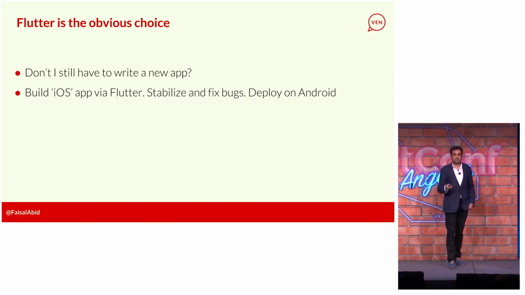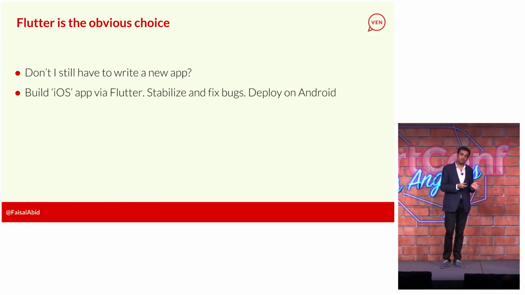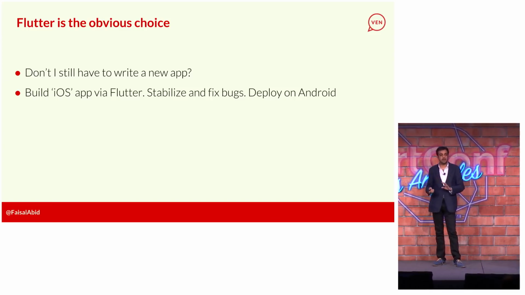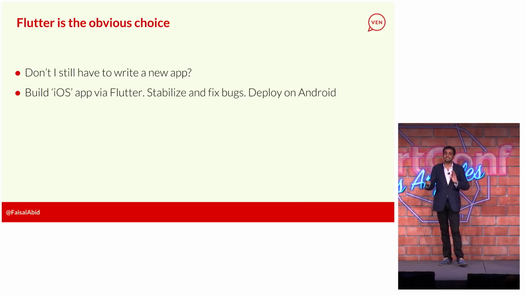A lot of people said, well, you still have to write 2 apps. I'm like, yeah, but then I can use iOS as a guinea pig, test the Flutter app on iOS, get all the bugs hammered out, all the usability, whatever, and then just file build on Android and get it published there. So it's a very seamless process.